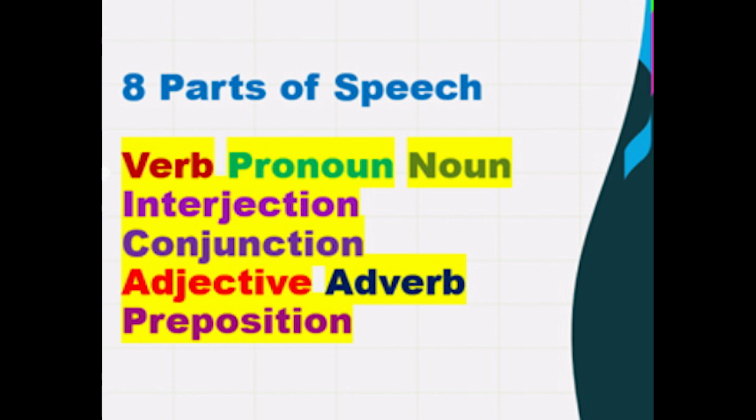Pronouns take the place of nouns and help you avoid using the noun over and over again. Therese asked John if Therese could borrow John's car, so Therese could go to Therese's doctor's appointment. Pronouns take the place of nouns. Therese asked John if she could borrow his car, so she could go to her doctor's appointment.